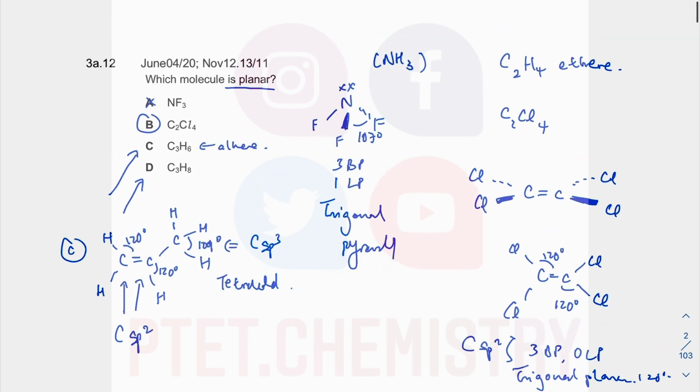Whereas it's asking for which molecule is planar, the whole molecule. All right. I'm not going to draw the C3H8, but you can imagine that this is an alkane. And you don't have a carbon-carbon double bond, so you get all carbon sp3. So all the carbon here will be tetrahedral, 109 degree. They wouldn't be planar.